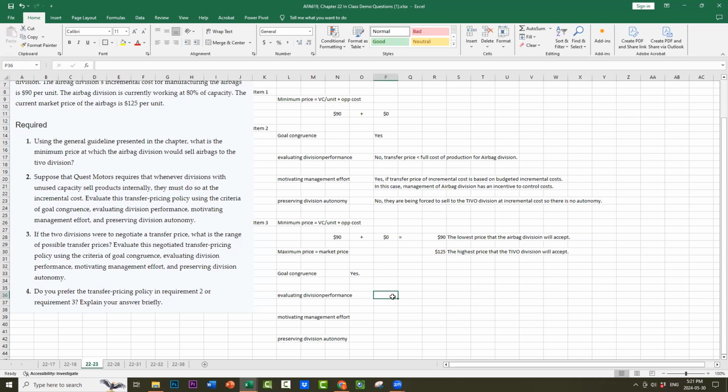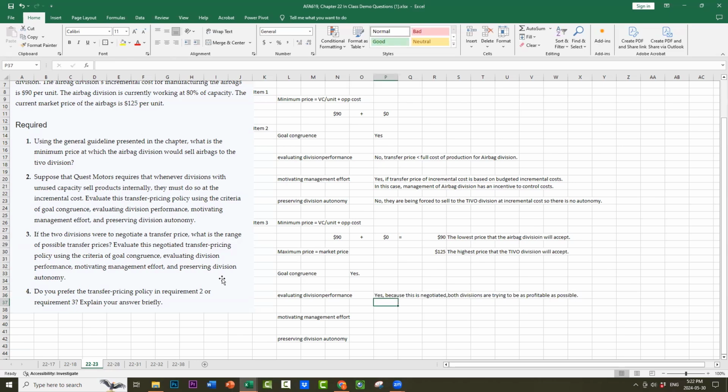The answer is yes, because this is negotiated. Both divisions are trying to be as profitable as possible by negotiating the transfer price.